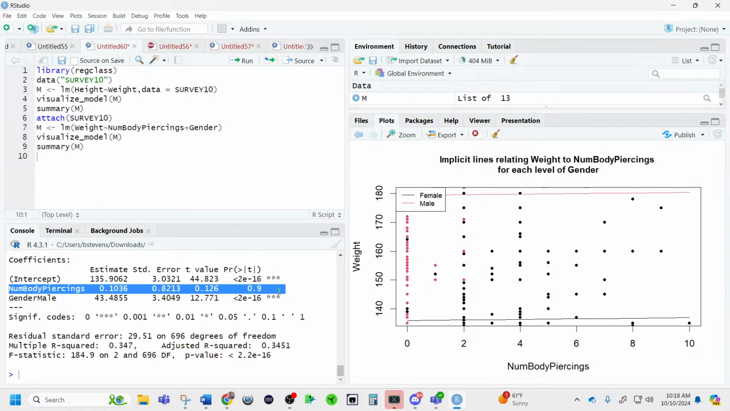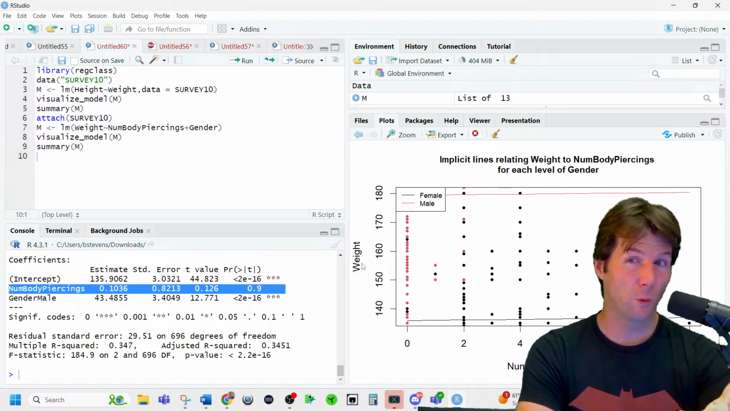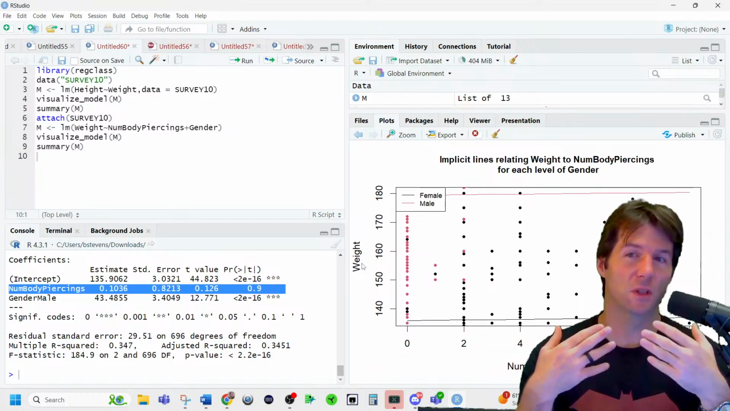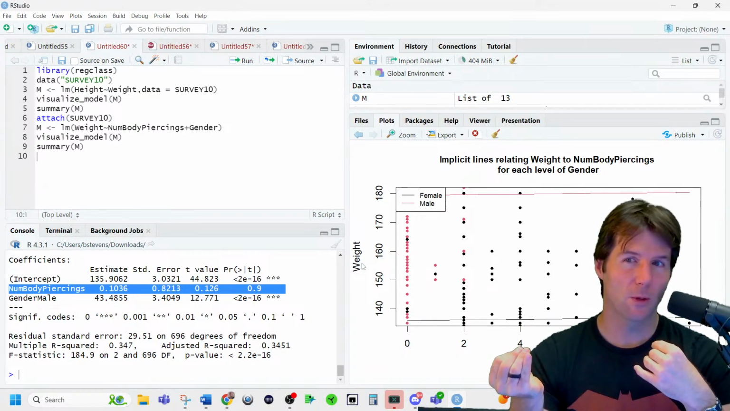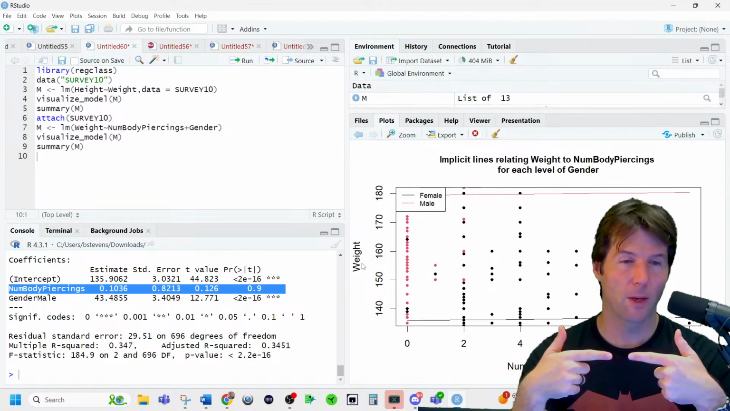So what it is, is that gender explains weight a lot, and because gender also explains body piercings, it looks like body piercings explains weight. Does that make sense? Because gender explains body piercings and gender explains weight, it looks like weight is explained by body piercings.